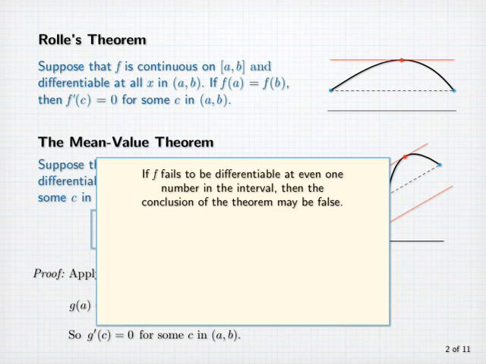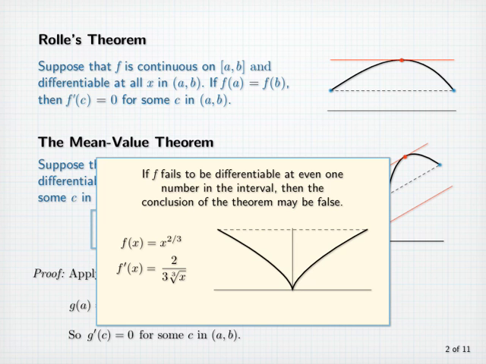We note that if f fails to be differentiable at even one number in the interval, then the conclusion of the theorem may be false. For example, let f of x equal x to the 2/3 power. F prime of x is 2/3 times x to the minus 1/3, or 2 divided by 3 times the cube root of x, which does not exist at x equals 0. In fact, here's the graph of the function on the interval from -1 to 1. Notice that the line between the two endpoints of the graph is horizontal, and there is no place on that interval where the derivative is 0.